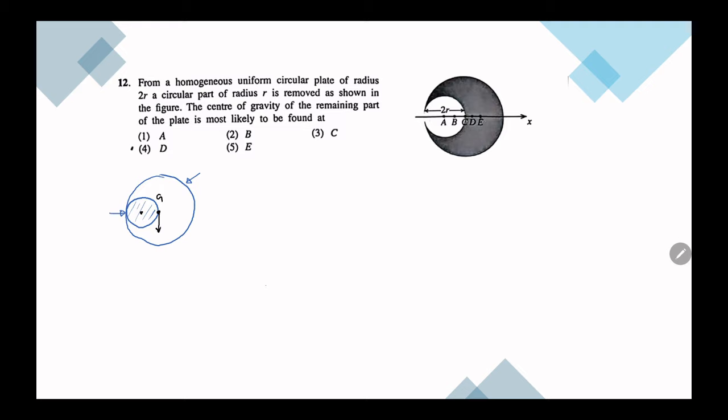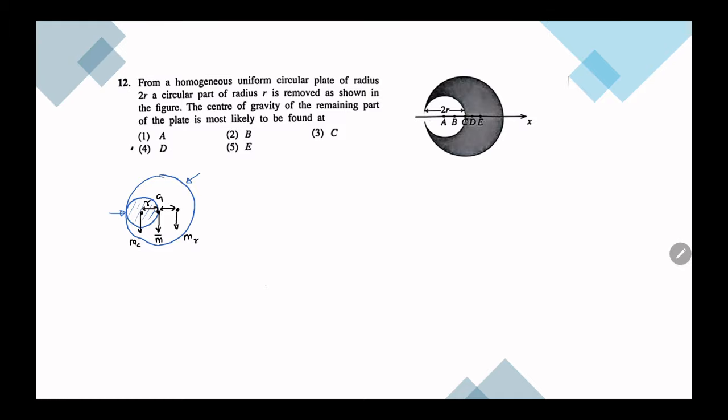Then I'll say this part is having a mass of mc and the center of gravity to this part is r, and here this remaining part, let's say it is mr. And let's say this is m dash when we combine.